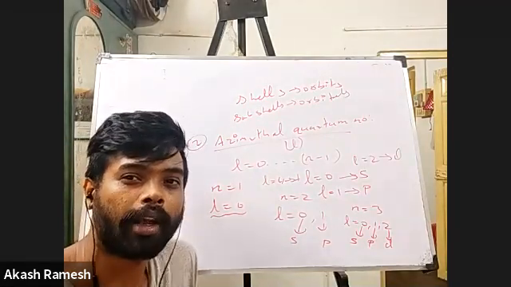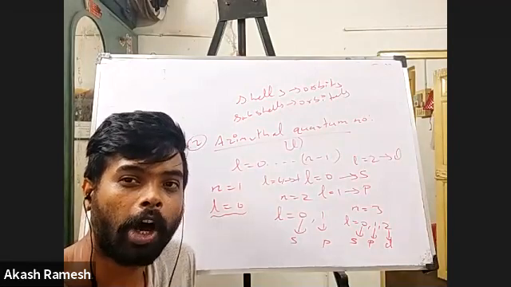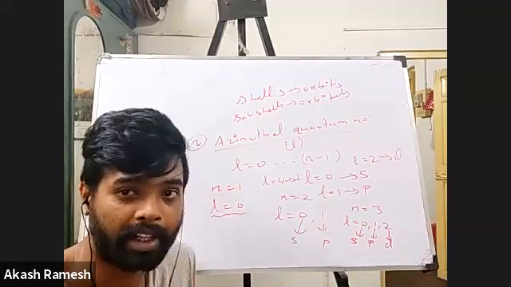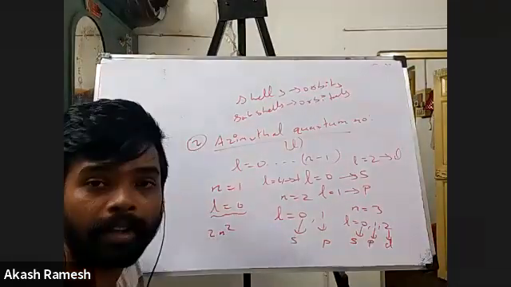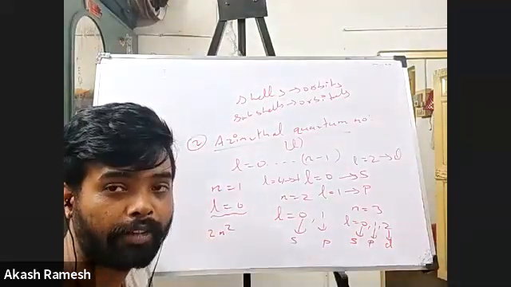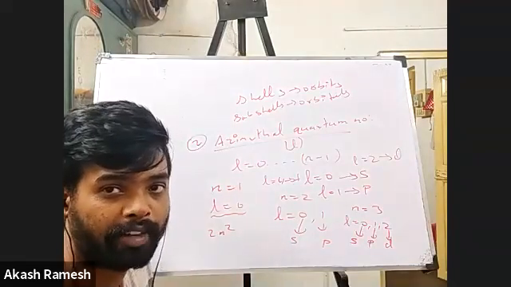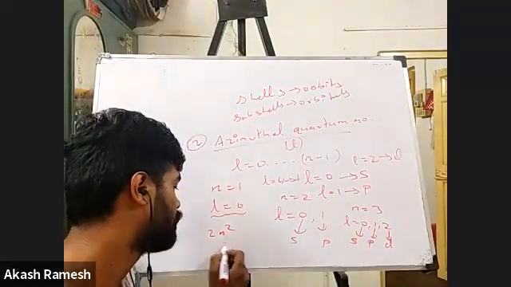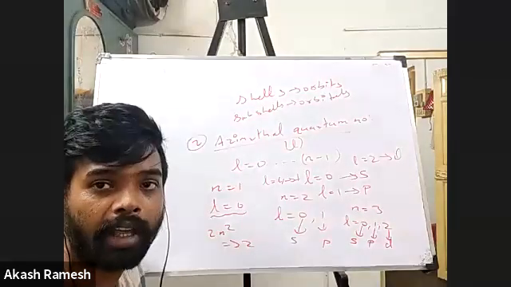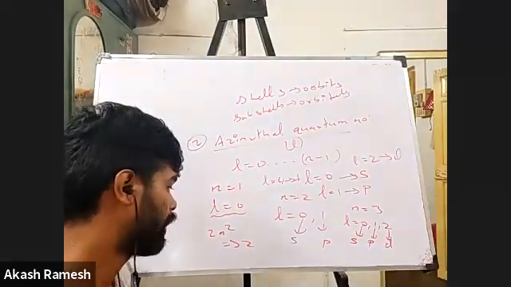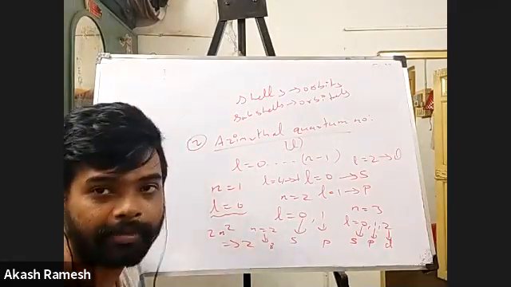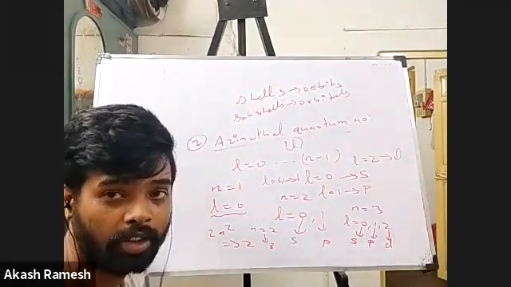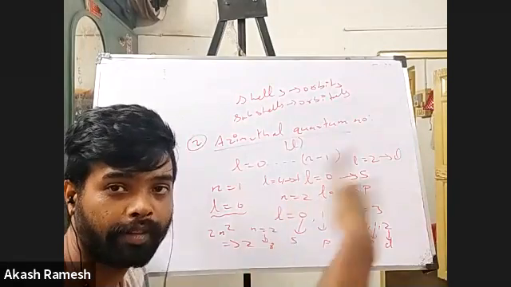So 2n squared is the formula which tells me how many electrons can be placed in that particular shell. For example, if I put 2n squared, and I want to talk about the first shell, when n is equal to 1, the maximum number of electrons which can be placed there is 2. When n is equal to 2, the maximum is 8. And if n is equal to 3, it is going to become 18. So that is how you fill the electrons till now.